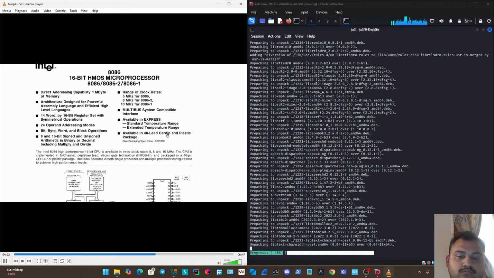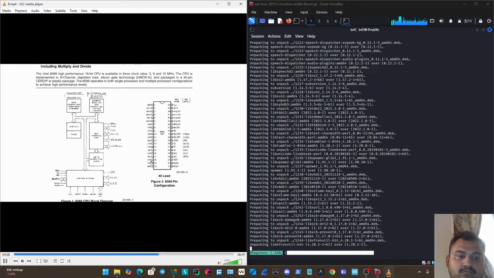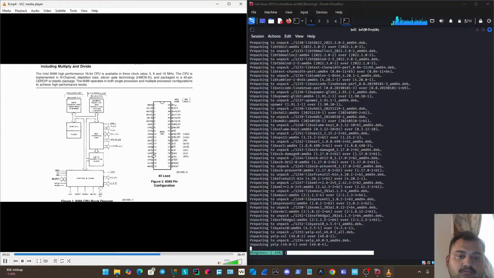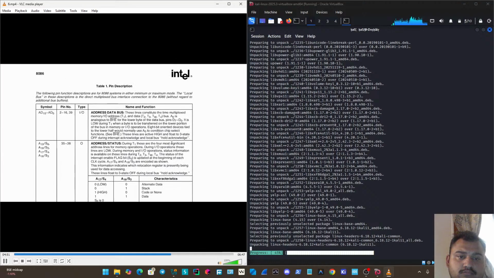So the first thing is, if we just scroll down, you can see we've got this diagram here that on the right just shows the pinouts. So we're kind of expecting this. This looks like ours, but of course is a lot bigger. Then on the left, we've got all those different pieces that make up the inside of the processor. Of course, we've got that arithmetic logic unit. We've got our registers. We've got this control and timing unit. So all of those things that we were expecting to see, we're seeing, and a lot of the same pins over here. The next thing I want to show is if we just scroll down here and you want to read about those pins or what they do, then you can take a look and read through those. I'm not going to because they're going to be pretty similar to what we were talking about, but just to show that these also exist, of course, on a real processor.